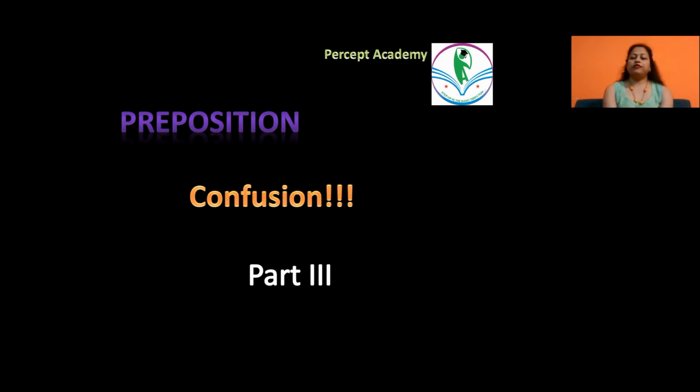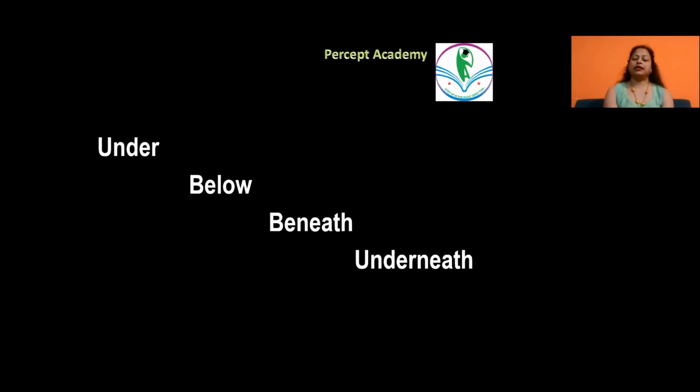Yesterday in the class, while we were discussing prepositions, I realized that there was a lot of confusion among a few more prepositions. So here is the part 3 of preposition confusion for you. It is a set of 4 words: under, below, beneath, and underneath. Now, when we translate under, below, beneath, and underneath into Hindi, it is simply "niche". But how are they different in English? That's what we are going to learn in the coming slides.